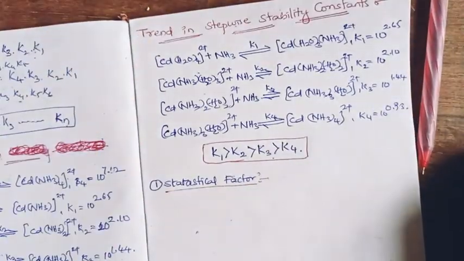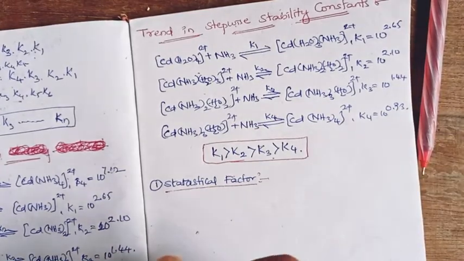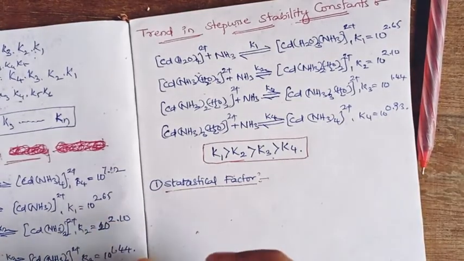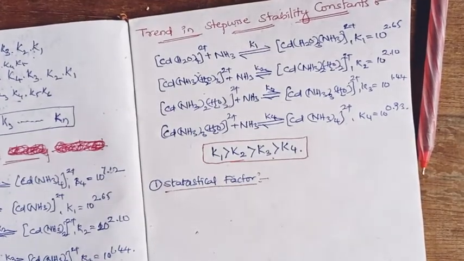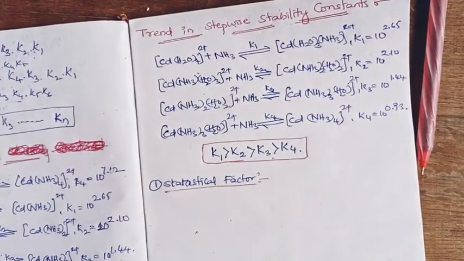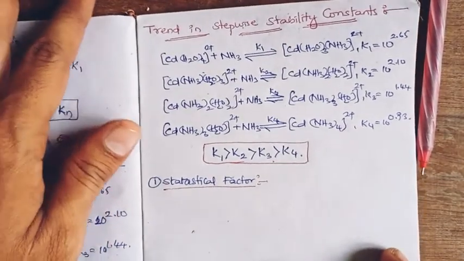By the term statistics, what does it mean? Numbers. With a change in the numbers, there is a difference; the whole factor depends upon the numbers. Statistics is nothing but numbers.